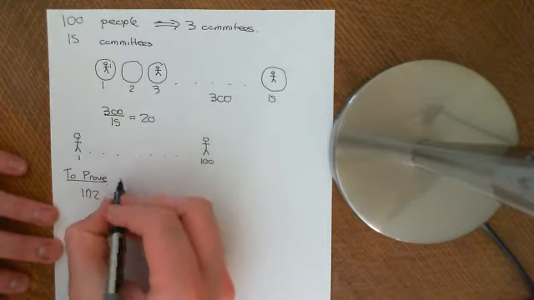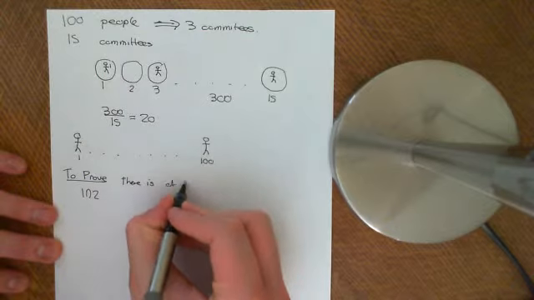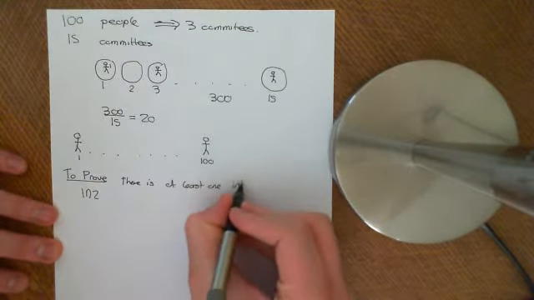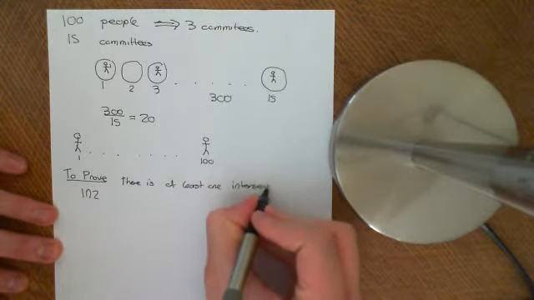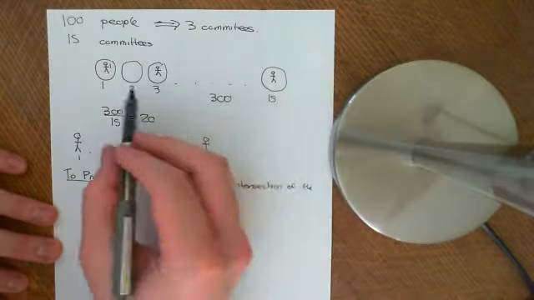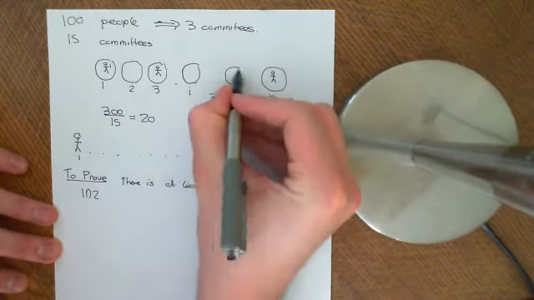So there is at least one intersection of the committees. You choose 2 arbitrary committees from the 15, so let's say committee I here and committee J here.